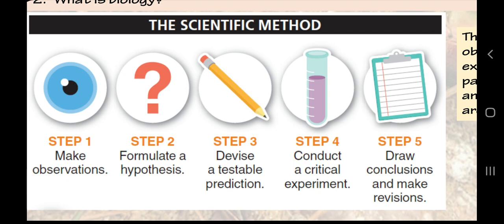Step 1, to make observations. Step number 2, to formulate a hypothesis. By our observation, what we think at that time, that is a hypothesis. Then we test our idea, we conduct some experiments or surveys or some calculations, and finally we draw conclusions and make corrections if any. So this is how we make a hypothesis and prove a hypothesis, and this is how we make theories also. If our hypothesis is confirmed, then it is called a theory. For example, the evolutionary theory or the gravitational theory. So this is the brief introduction of the scientific method.